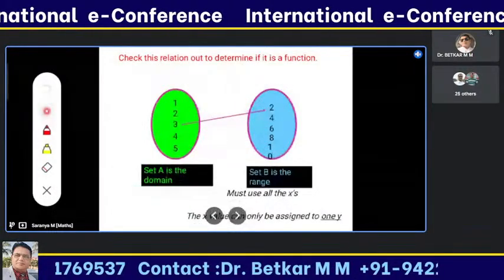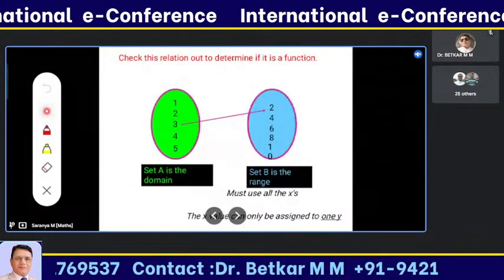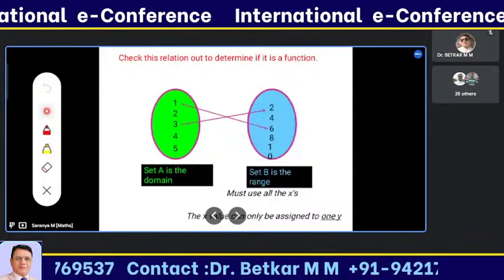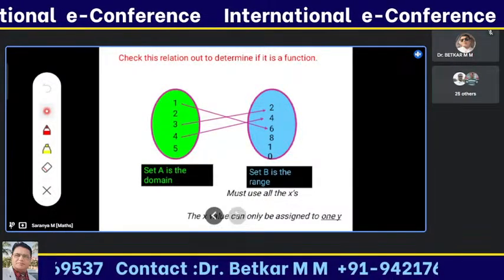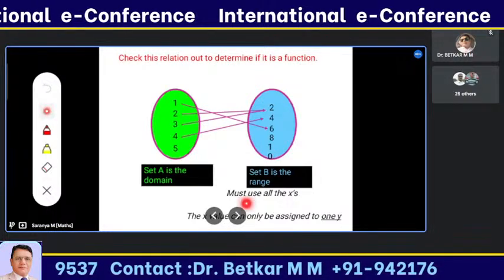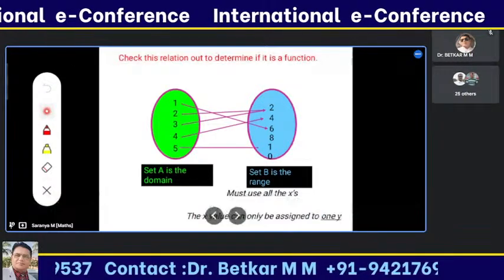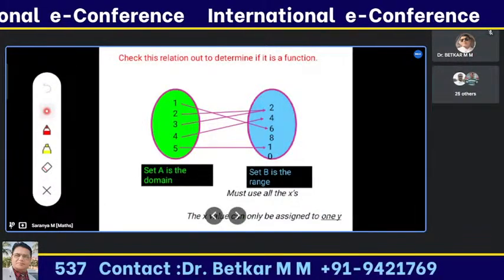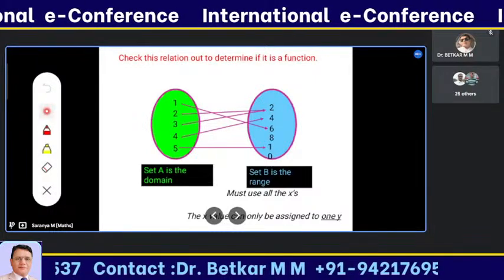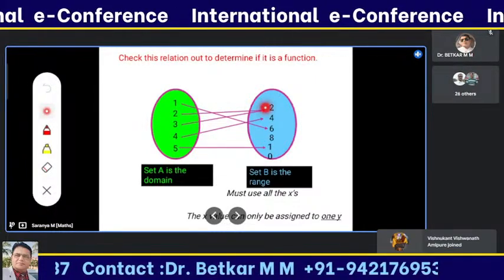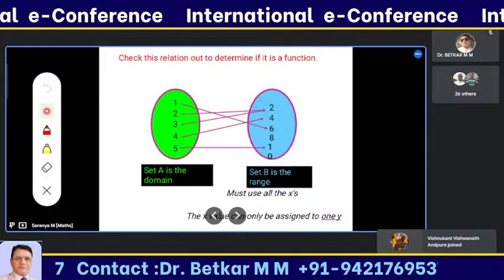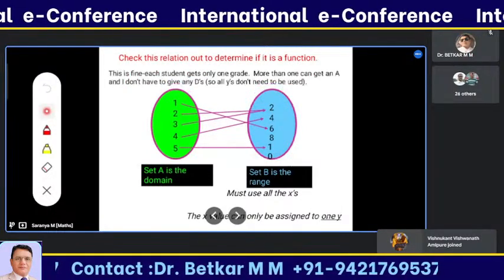Let's see another example. Here 3 maps to 2, 1 maps to 6, 4 maps to 4, 2 maps to 2, and 5 maps to 1. See, here 2 and 3 both have the same image. Is that a function? Yes, it is.